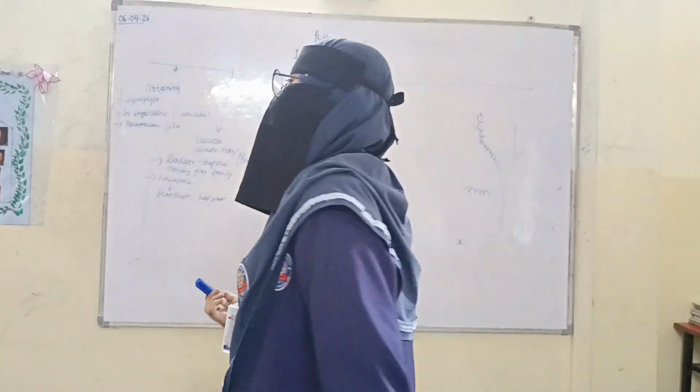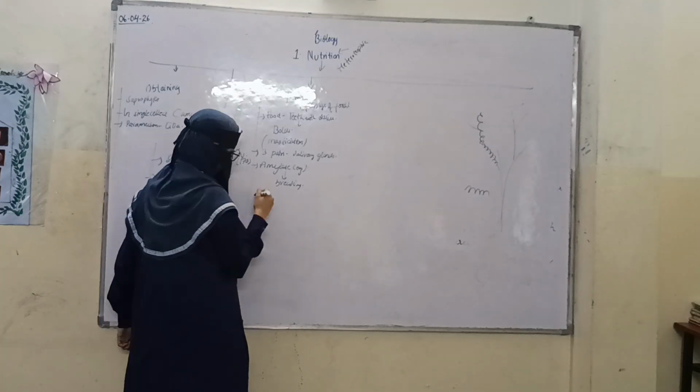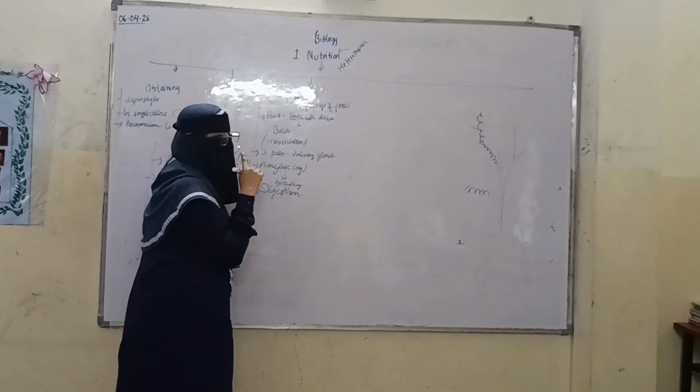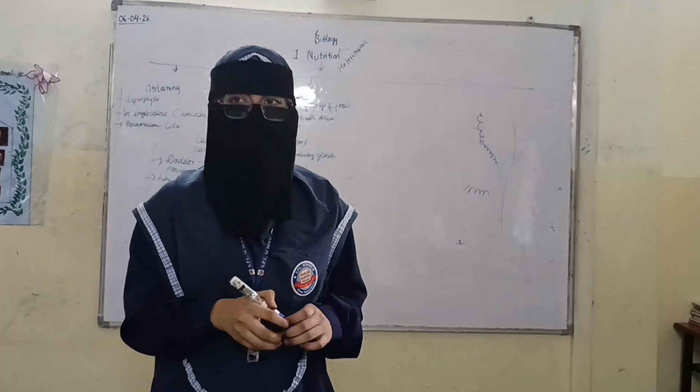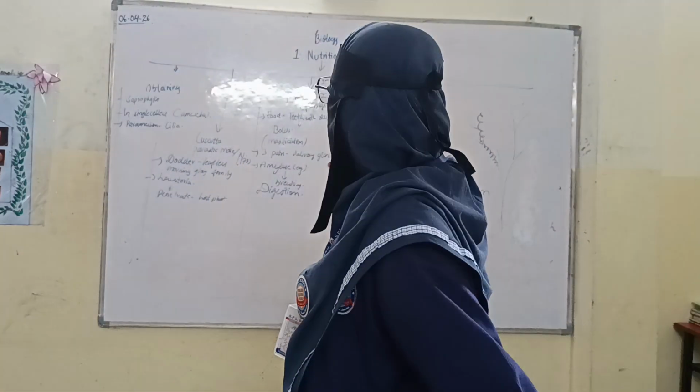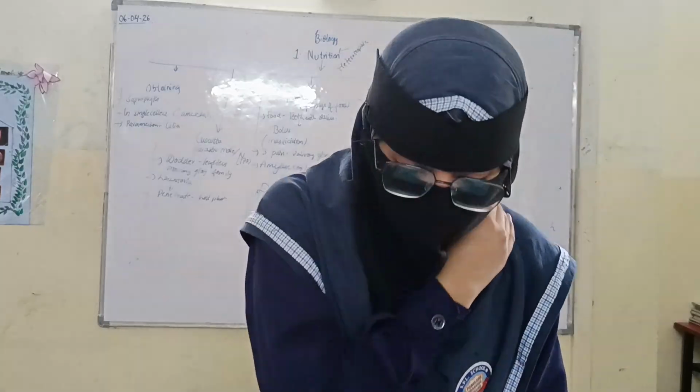Now this process is called digestion. With the help of amylase, the complex carbohydrates get formed into simpler ones. It is called digestion.